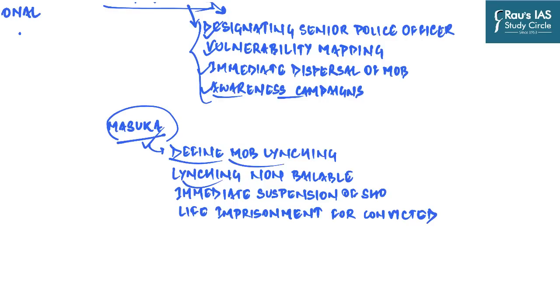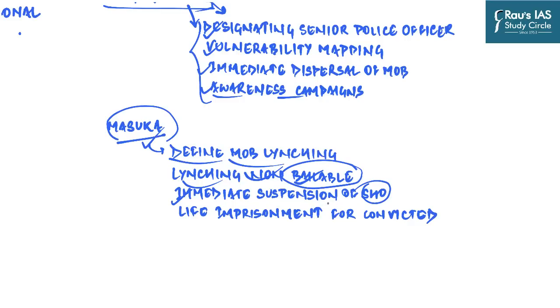And as per the law, lynching should be made a non-bailable offense, which means that bail should not be exercised as a matter of right. Apart from that, if in a particular area mob lynching has taken place, the station house officer should be immediately suspended, because the station house officer should know that there is such an activity going on and should immediately respond.